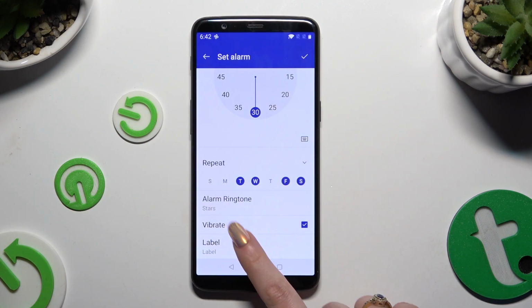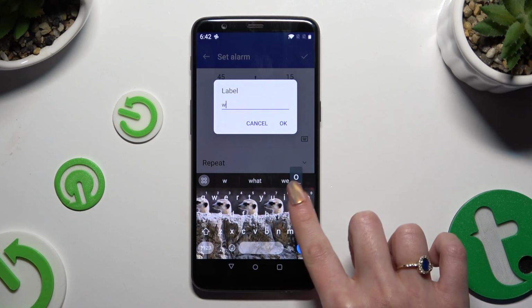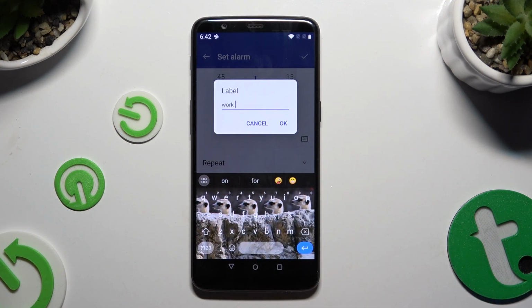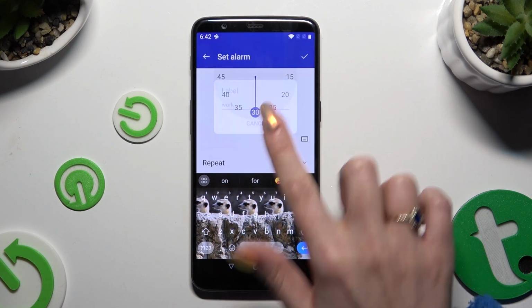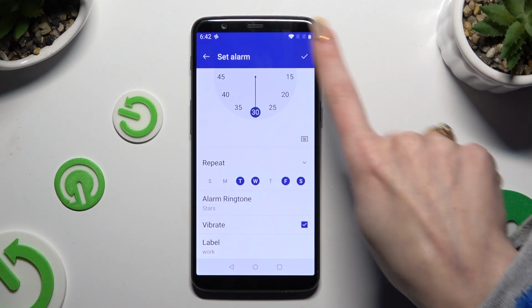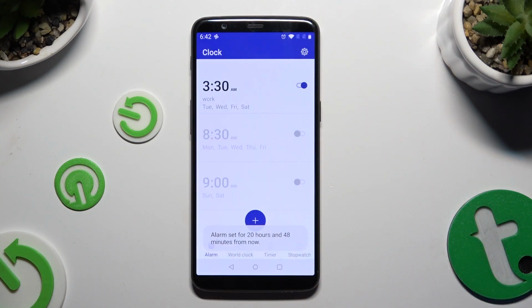When you finished, hit label and label your alarm however you want to, if you want to. To save it, select OK. Now tap on this check mark at the top right corner. As you can see, my alarm was successfully added.